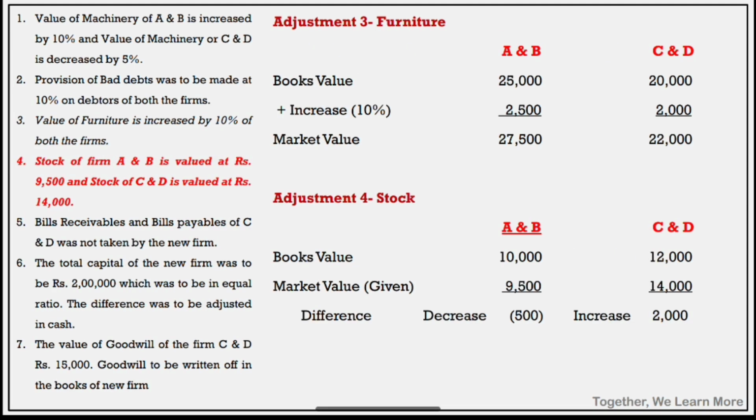Book value 10,000 and 12,000, market value 9,500 and 14,000. There is a decrease of 500 in the stock of AB, and an increase of 2,000 for the stock of CD. So AB has a decrease, CD has an increase for stock. So these are adjustments number 1, 2, 3, 4 related to change in assets, to be used for preparation of the profit and loss adjustment account.